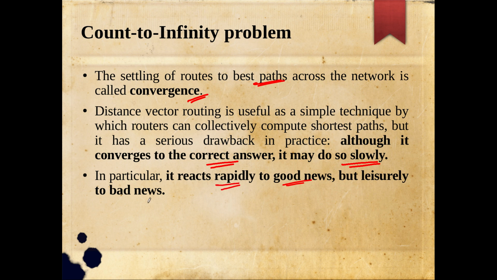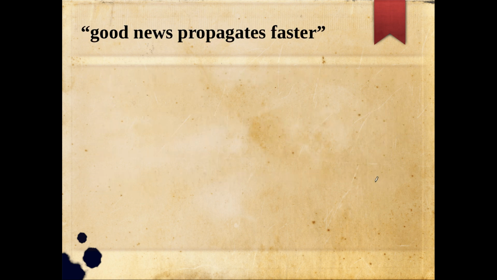But if it is bad news, like a link which is working nicely has gone down, or some failure happened to that link, or that particular machine, the router, is offline now, that kind of bad news will spread very slowly, or leisurely. So first we will see how good information propagates faster. Then we will see what is going to happen with the bad information.